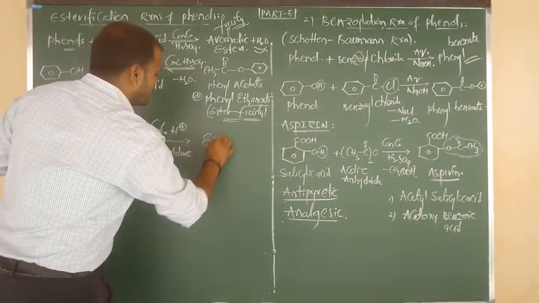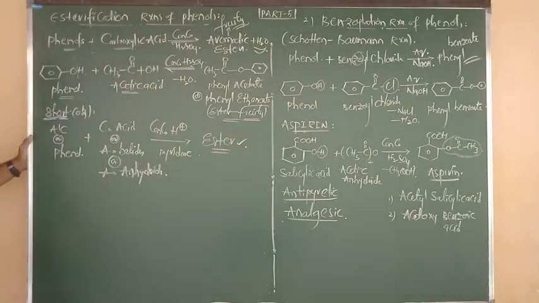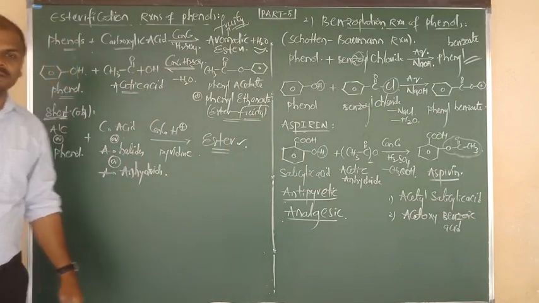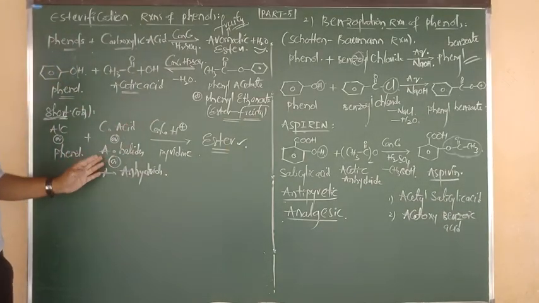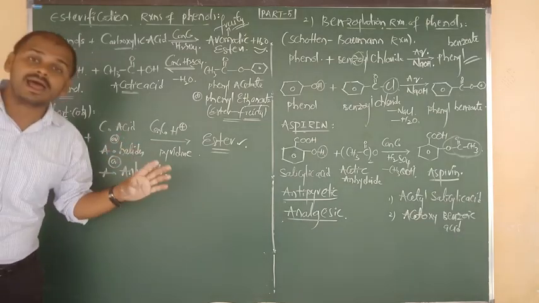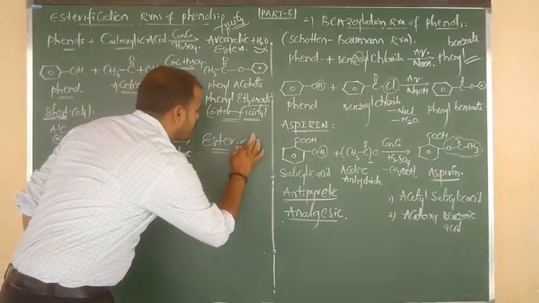All they give the common product. The common product is nothing but ester. Try to remember: all these preparations up to now we have successfully completed. Alcohols or phenols on reaction with carboxylic acids, acid halides, and also acid anhydrides, in presence of mineral acids or pyridine, all they will form the common product.